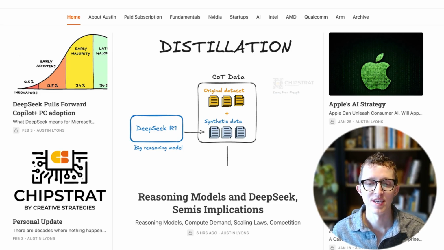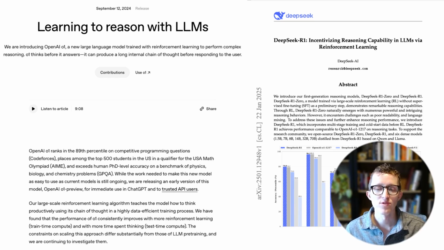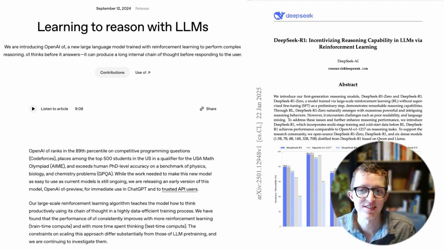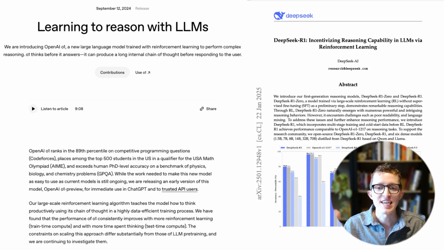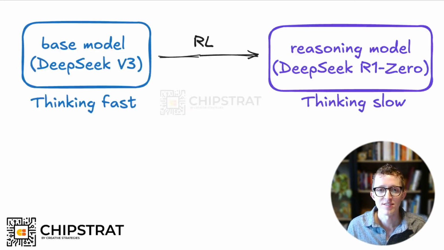to read the post. We begin with a quick overview of reasoning models, starting with OpenAI's O1 model, the first reasoning model to exist. Remember, a reasoning model is one that can simply have internal dialogue before it responds to the user. No more just saying the first thing that comes to mind like GPT-4 does. Instead, the model can think. So next, let's dive into DeepSeek's reasoning models.